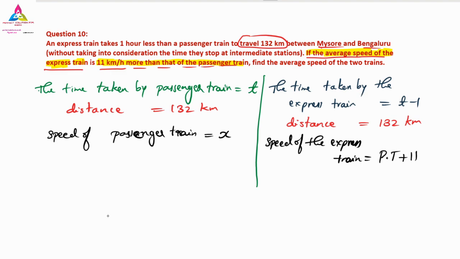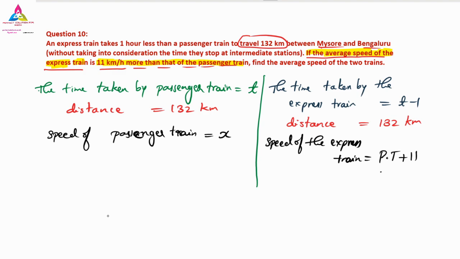What will the equation be now? What did we take as the speed of the passenger train? x.